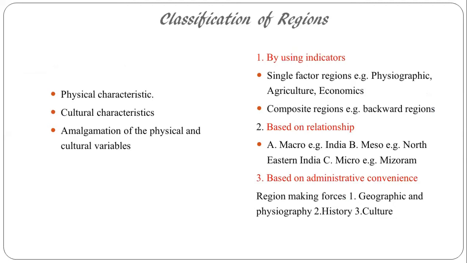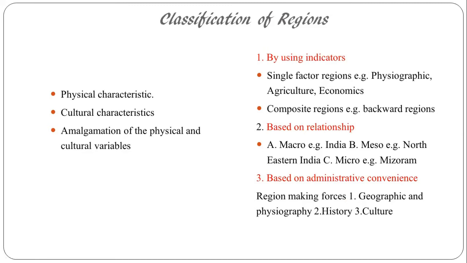Next, we see the classification of resources. Every resource will have some criteria, and its boundaries, whether based on physical characteristics or cultural characteristics, are determined by these characteristics. When we classify a region based on physical characteristics, for example the Himalayan region, the predominant physical characteristic here is the Himalayan range.